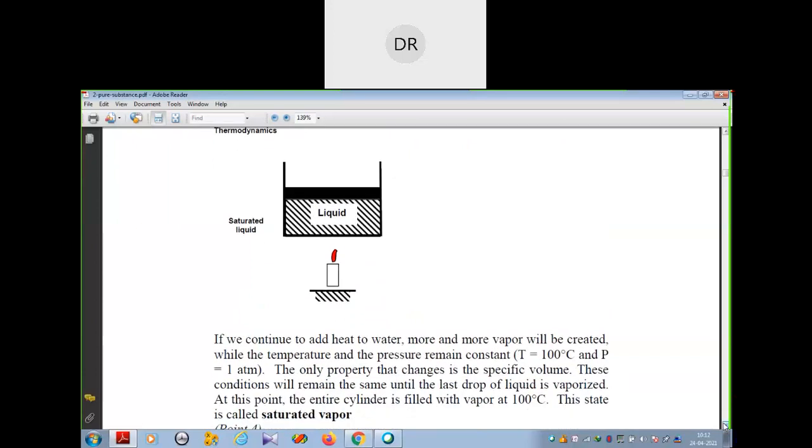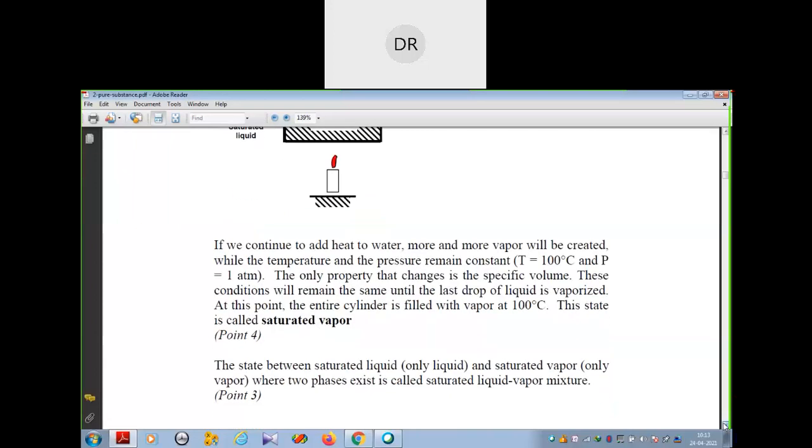These conditions will continue until the last drop of liquid is vaporized. So at this point, the entire cylinder will be filled with vapor at 100 degrees centigrade. That condition is called saturated vapor. That means when you heat the water after reaching 100 degrees, the water will be vaporized. The point at which all the water has been vaporized, that state, is called the saturated vapor.